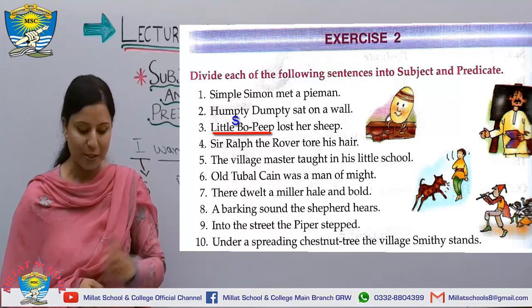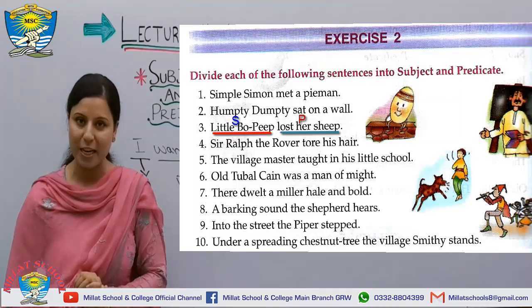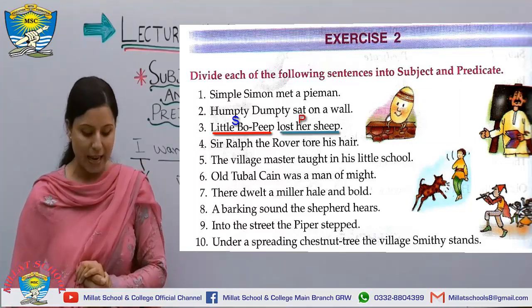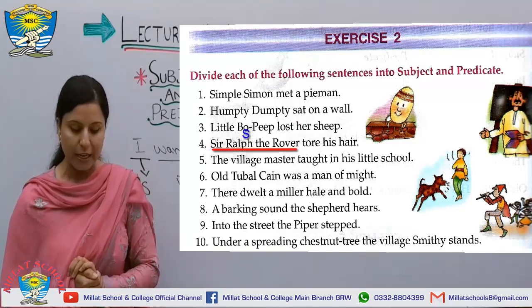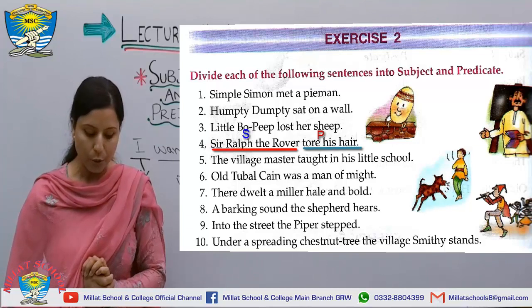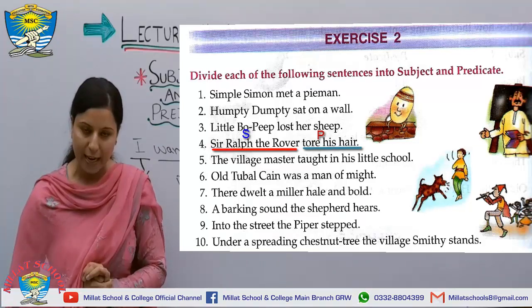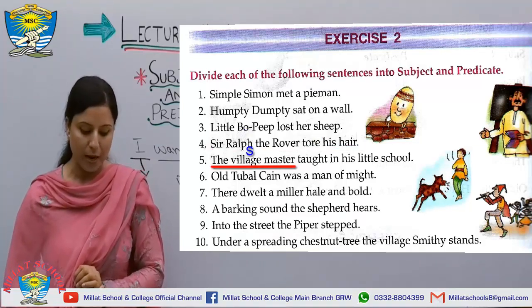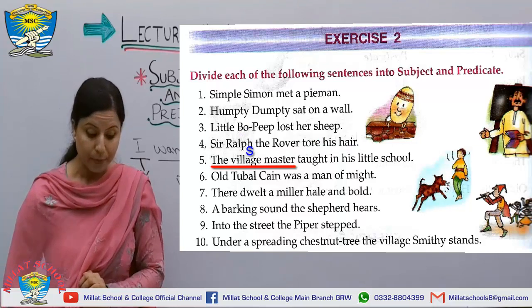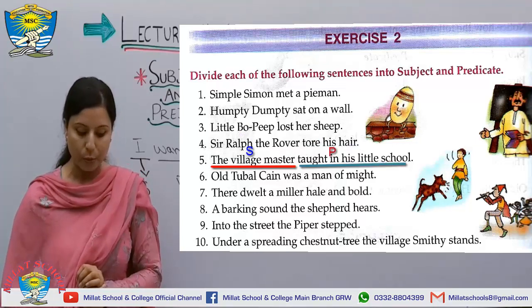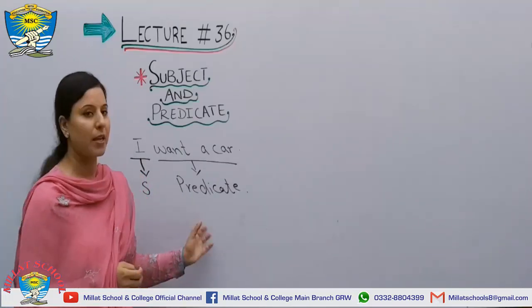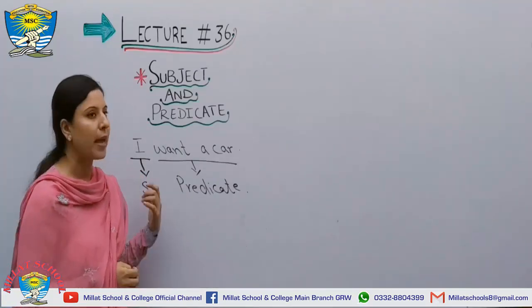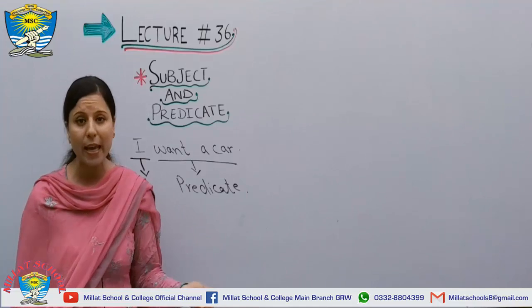Little Bo Peep is your subject and lost her sheep is your predicate. Number 4, Sir Ralph the rower is your subject and tore his hair is your predicate. Number 5, the village master is your subject. Taught in his little school is a predicate. So we come to know that all those complete actions from any of the subject is your predicates.